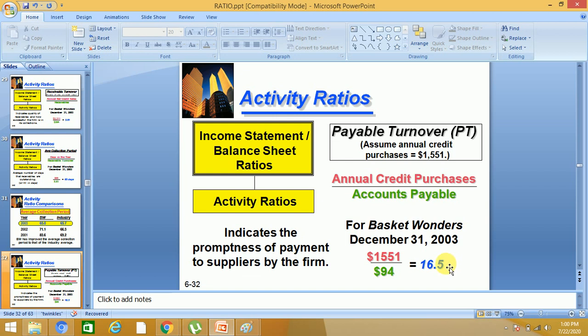So we got 16.5, meaning if 1 is our credit purchase, 16 is already paid to the suppliers.